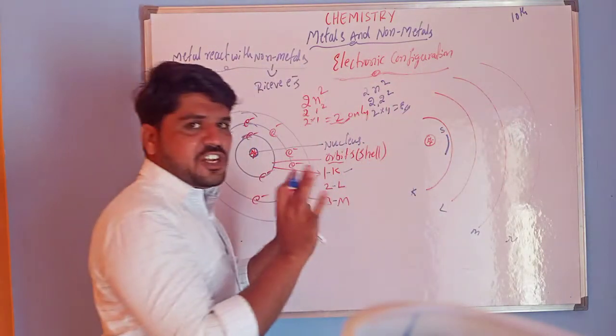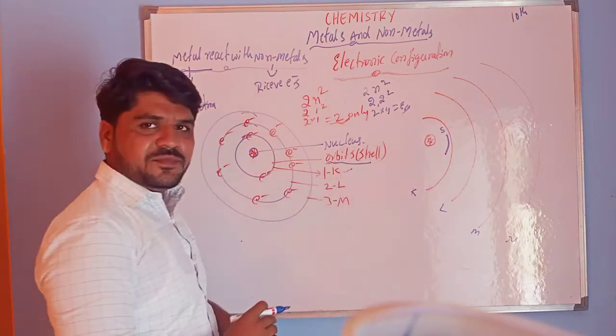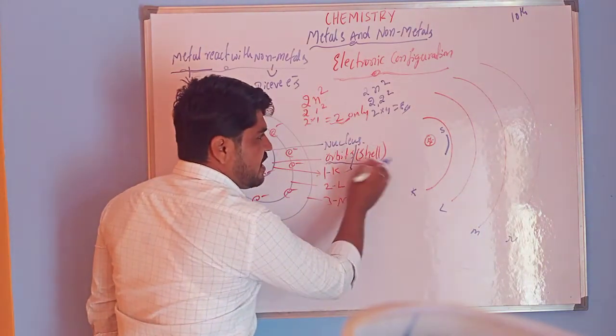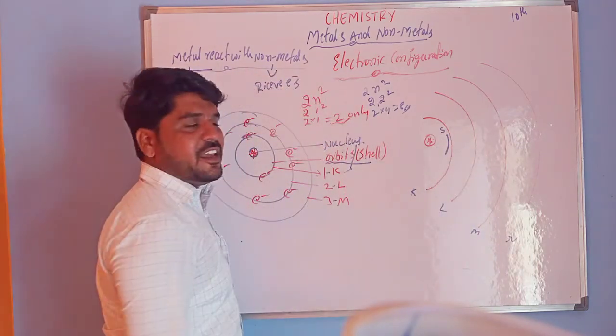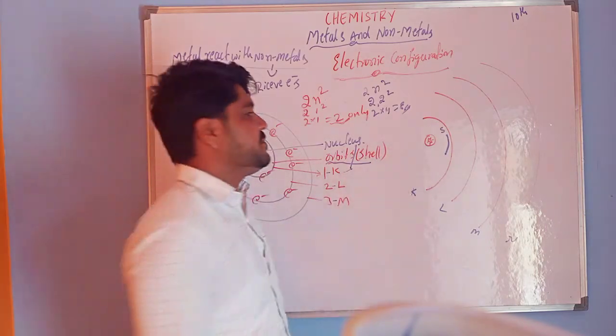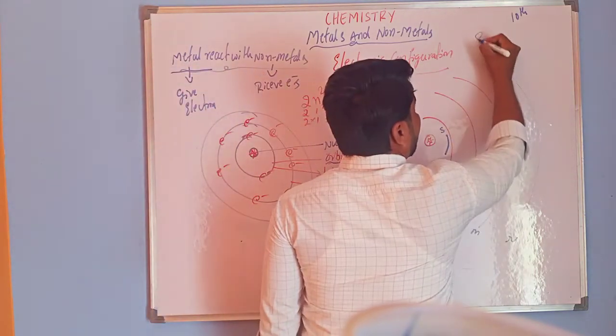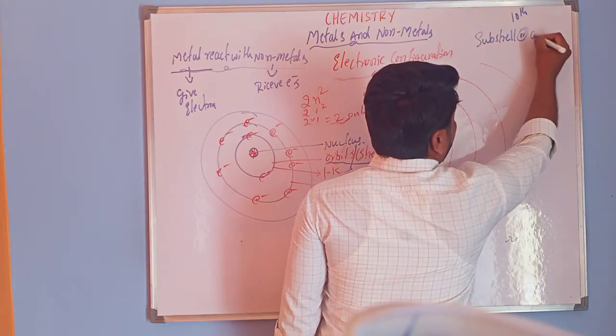Here you may have a confusion. Shells and orbits are the same. Here S is the subshell, or we can call it an orbital. Subshell or orbital.